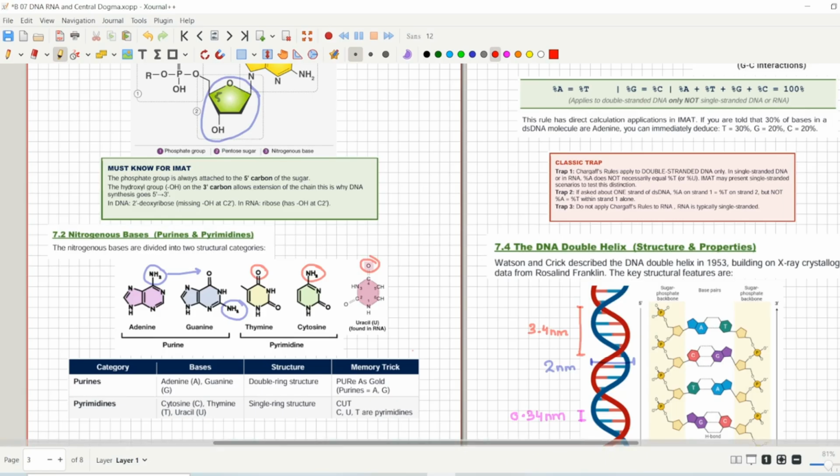thymine and uracil have the same group, that is oxygen. So both of them are the same to each other, while you can see that cytosine, thymine and uracil all have an amino group here on the base, amino, NH, NH and NH. But the difference between uracil and thymine is that thymine does not contain the same structure as uracil.